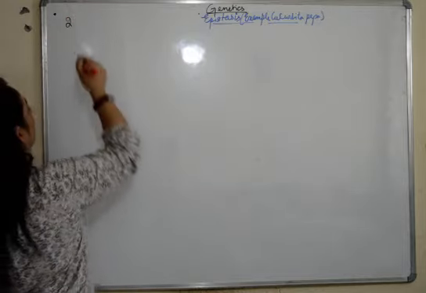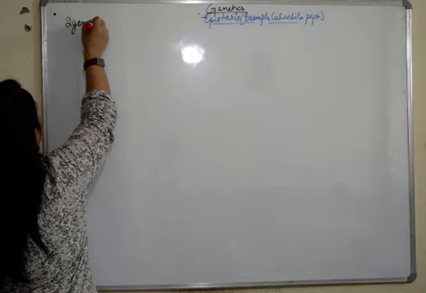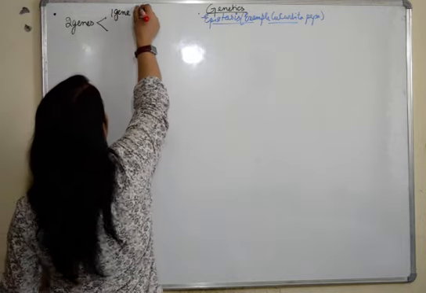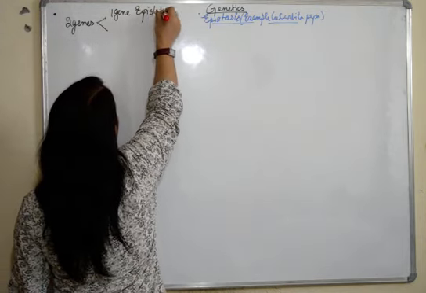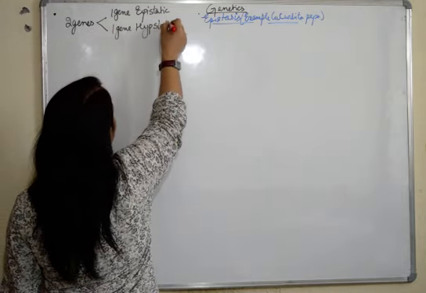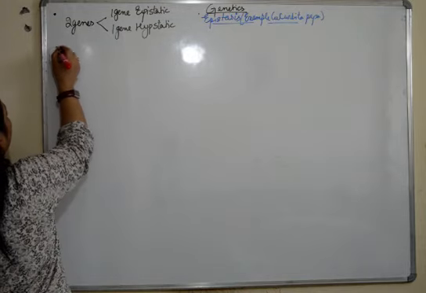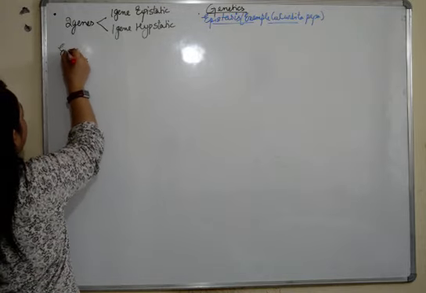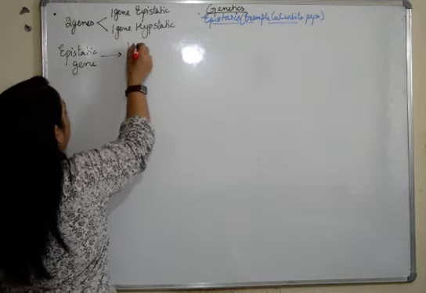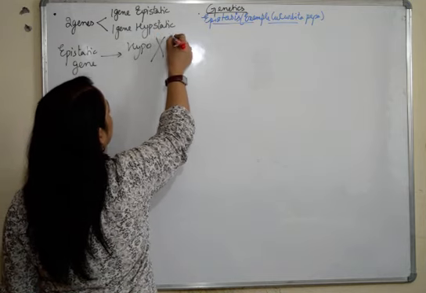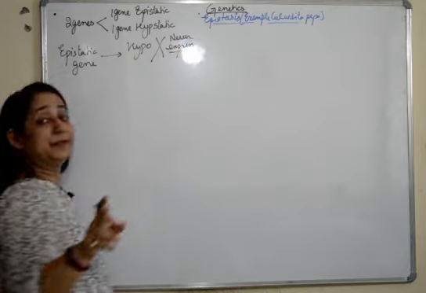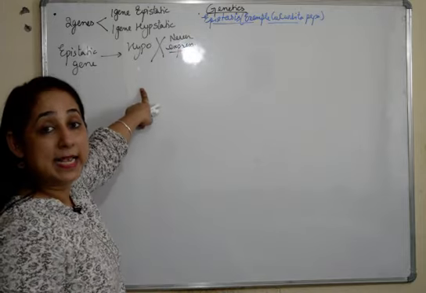For the expression of any individual, suppose there are two genes for a character or trait, out of which one gene is epistatic and the other gene is hypostatic. So in this scenario, in the presence of the epistatic gene, the hypostatic gene will never express. Even if it is in a dominant state, it will not express itself.